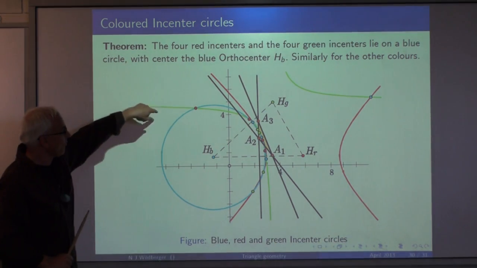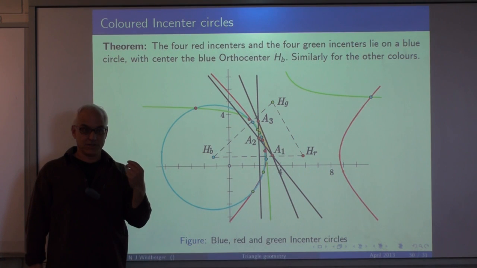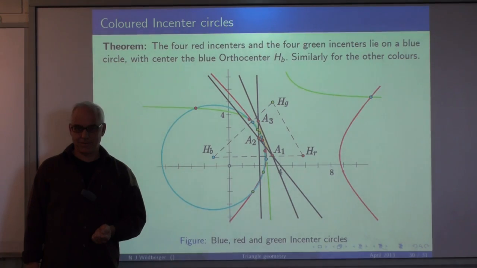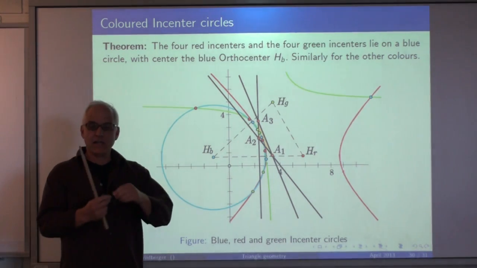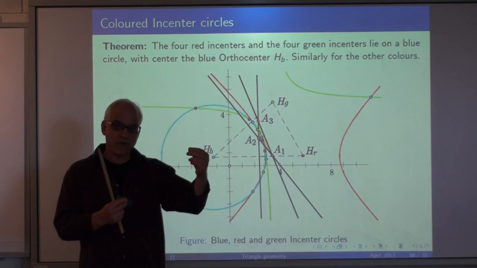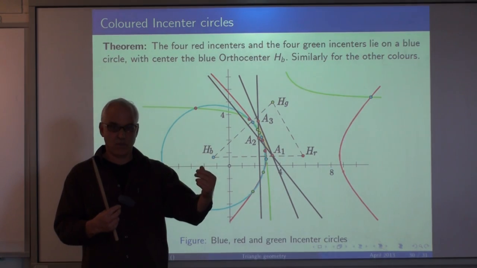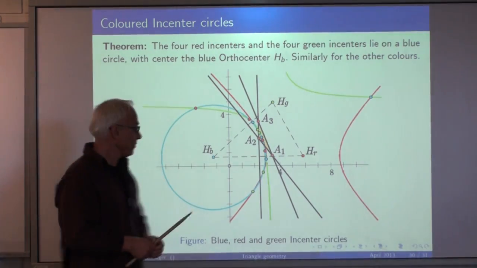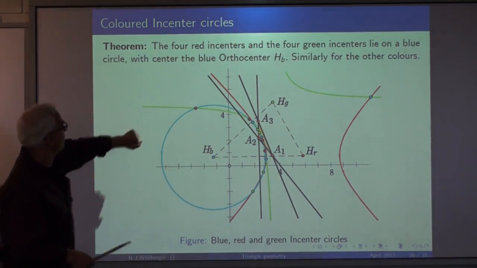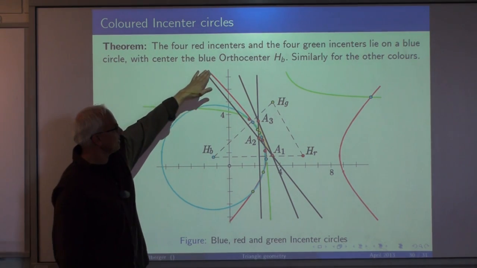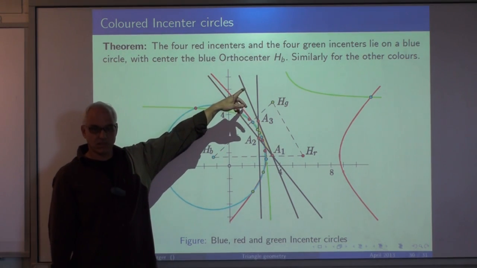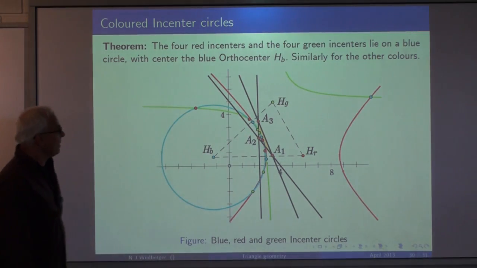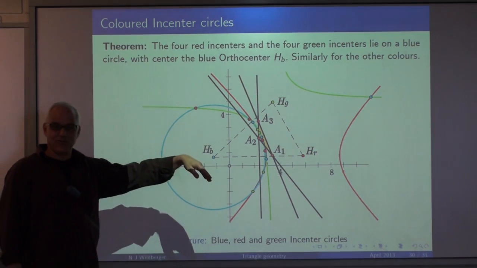And the theorem says that the 4 red incenters and the 4 green incenters lie on a blue circle. So what's the definition of a circle? A circle is just given by the quadrance to a fixed point being constant, quadrance in terms of v dot v. So does the center of that circle have rational coordinates? Well, the center of the circle is the blue orthocenter, h sub b, so yes it does. If the original triangle has rational coordinates, that will too. And similarly for the other colors.